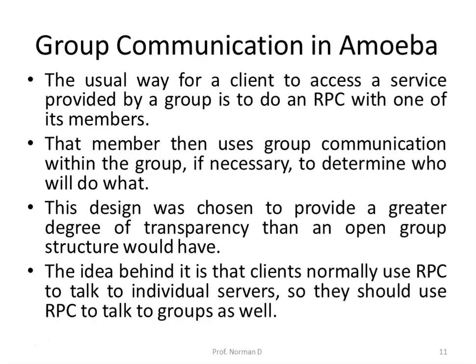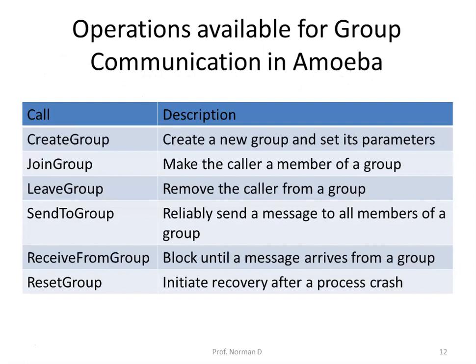Now there are different operations which are available for group communication in Amoeba. The first one is create group. This one creates a new group and returns a group identifier used in the other calls to identify which group is meant. The second operation is join group and leave group. They allow processes to enter and exit from existing groups.